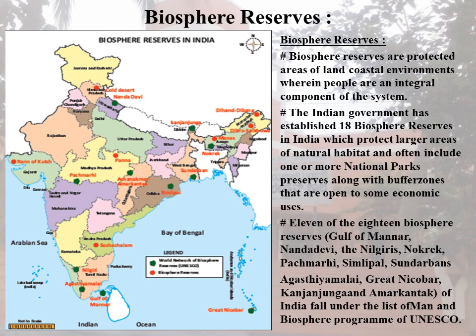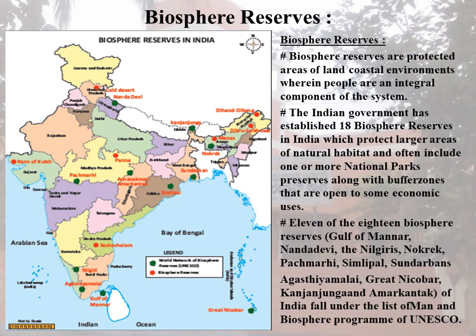11 of the 18 biosphere reserves, Gulf of Mannar, Nanda Devi, the Nilgiri, Nokrek, Pachmarhi, Similipal, Sundarbans, Agasthyamalai, Great Nicobar, Kanchenjunga and Amarkantak, fall under the list of the Man and Biosphere Programme of UNESCO.